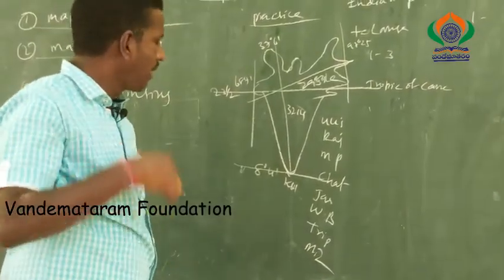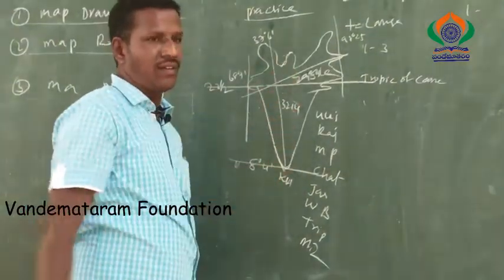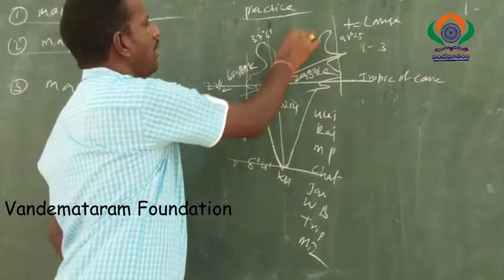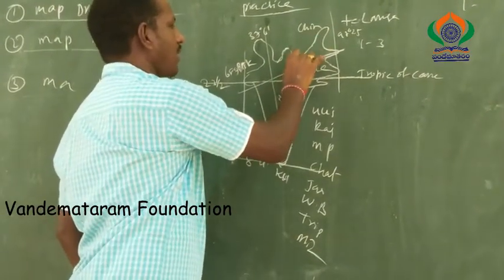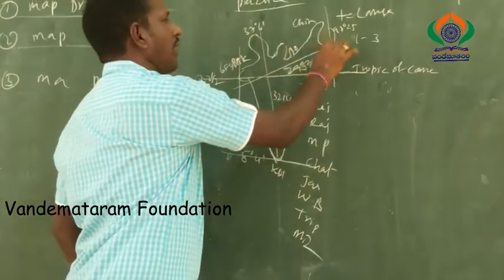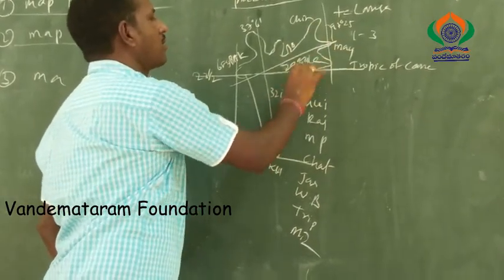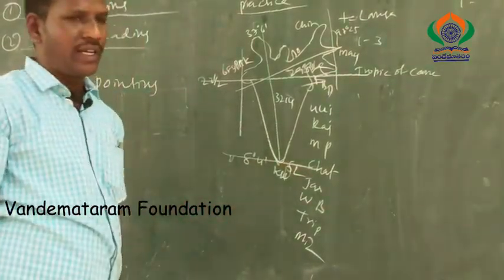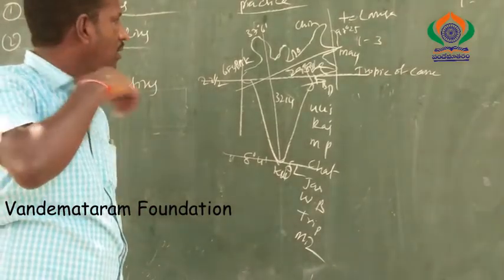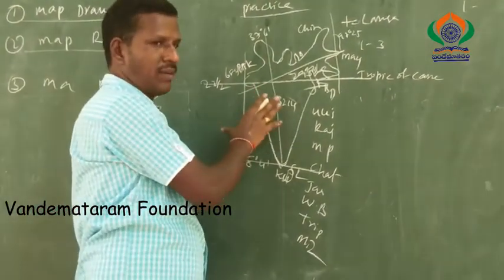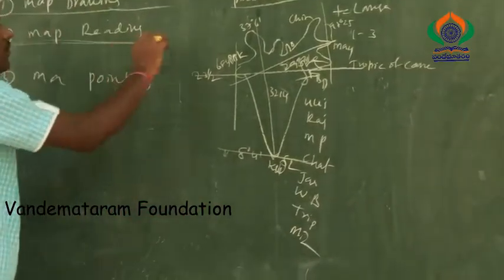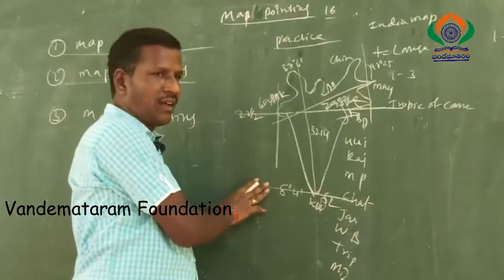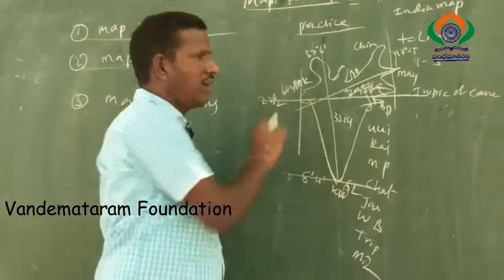Sometimes the examiner raises the question, what are the neighboring countries of India? For example, this area is Pakistan. Next, this one is China. Next, this one is Bhutan. Next, Myanmar. Next, Bangladesh. Next, Sri Lanka. These are the boundary countries of India. So how is it possible? Practice, and then observe the map. This is map reading. The examiner already provides the map. You simply observe the lesson, observe the map, and give the answer.